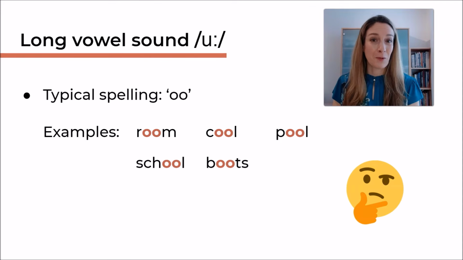I'm going to repeat them one more time. Room, cool, pool, school, boots. And I want to also mention that the word room is sometimes pronounced as room with a short sound, depending on the accent of the English speaker. The other words are all a long U.